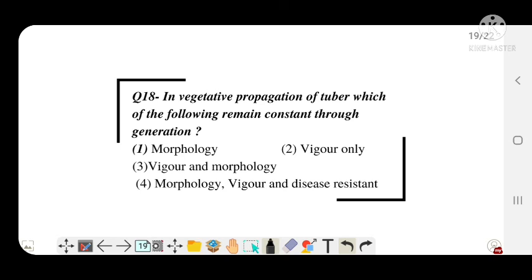Option A, morphology, option B, vigor, option C, vigor and morphology, or option D, morphological vigor and disease resistance. And the correct answer is option A, morphology.